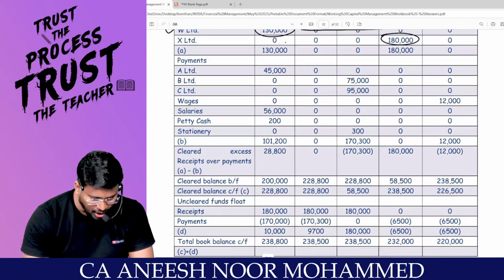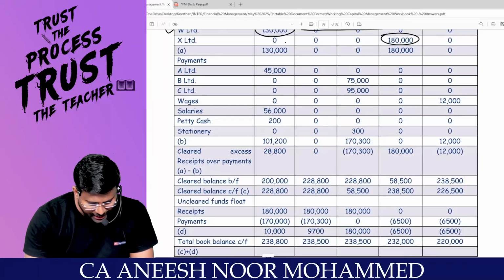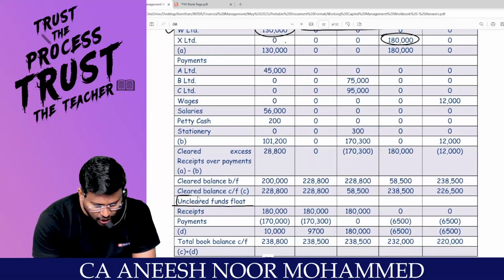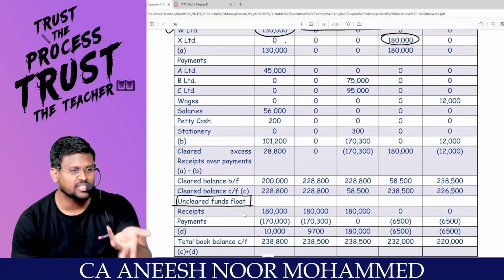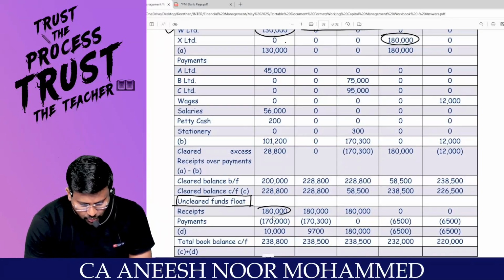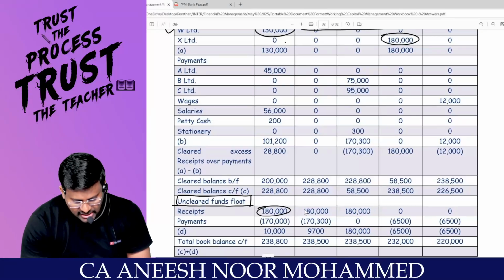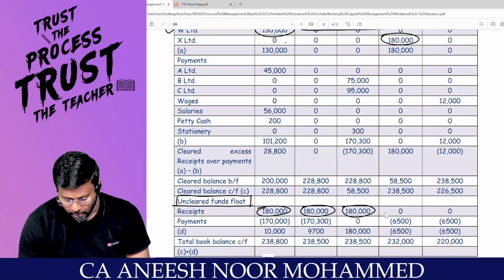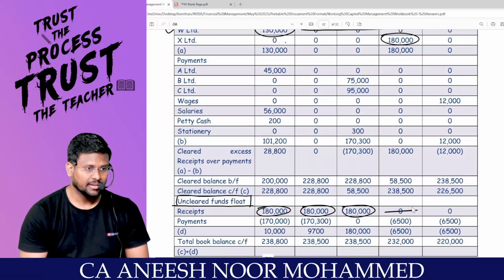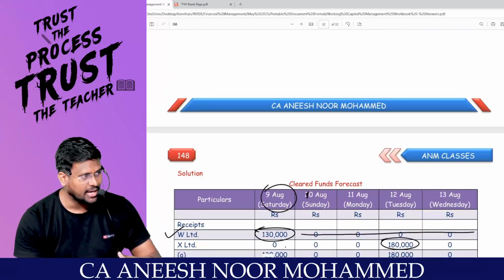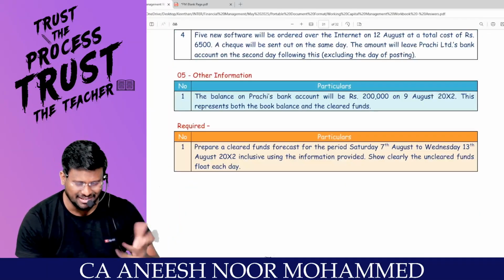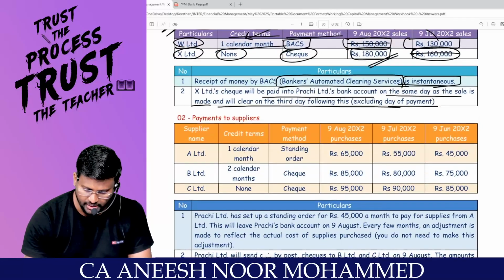That means on the 9th, on the 9th, uncleared fund float. Uncleared fund float means I deposited but money has not been cleared. So on this day, 1,80,000 it will show. This day also 1,80,000 it will show. This day also 1,80,000 it will show, but here it will get cleared. That means till it clears, the cash account will show that this much money has to be cleared. Easy pa. Are you really with me? Come to the next one.